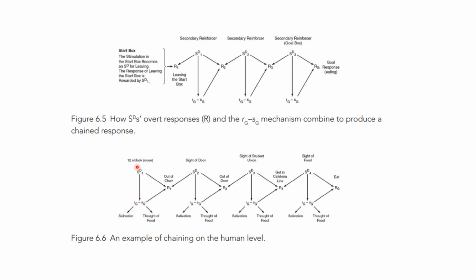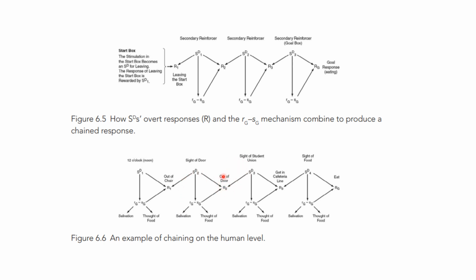When the salivation happens, our direction of behavior is influenced, or we act accordingly, and we get out of our chair. Then the sight of the door, and again for us to go out of the door, what must happen? There is a thought of food and there is salivation, and again we get out of the door.